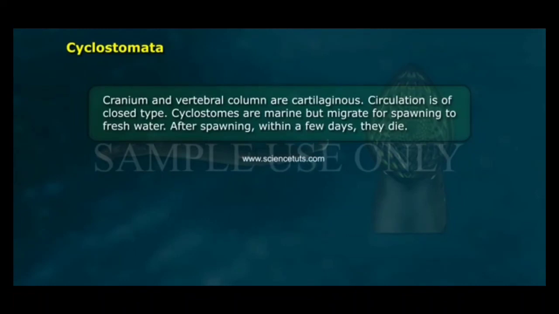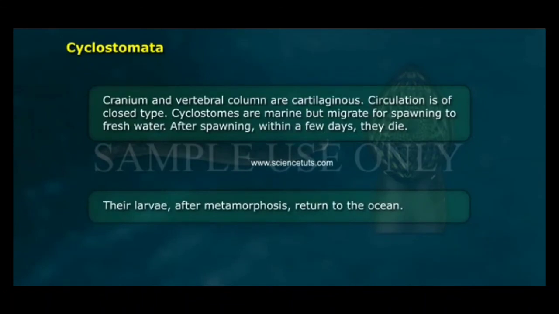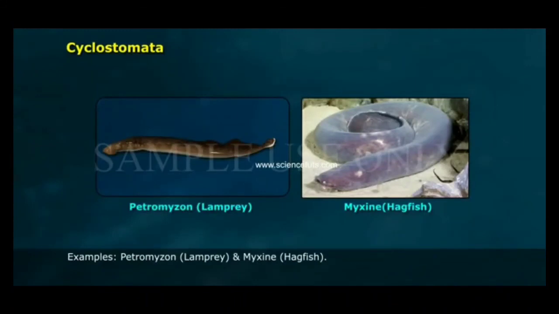Cyclostomes are marine but migrate for spawning to fresh water. After spawning, within a few days, they die. Their larvae, after metamorphosis, return to the ocean. Examples: Petromyzon, lamprey, and Myxine, hagfish. Class Chondrichthyes.